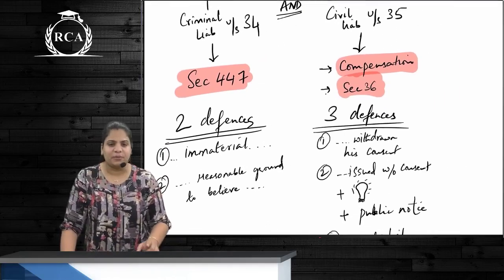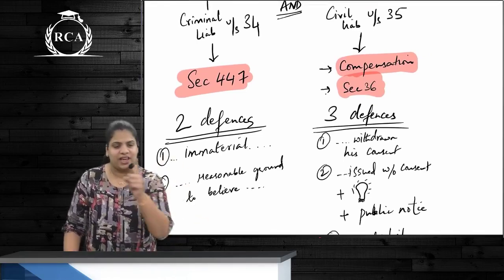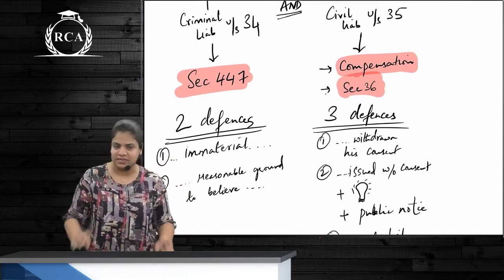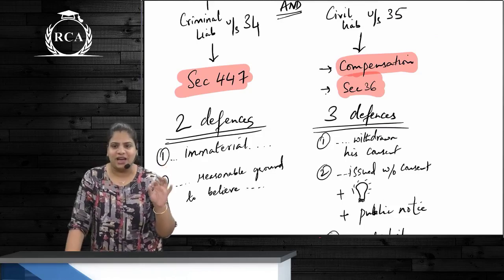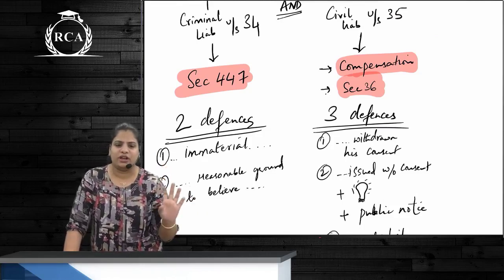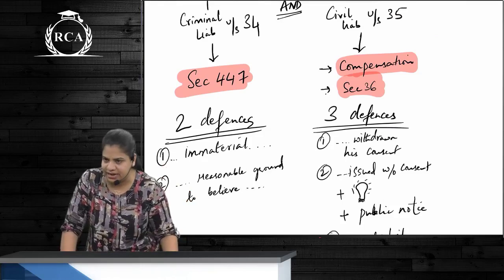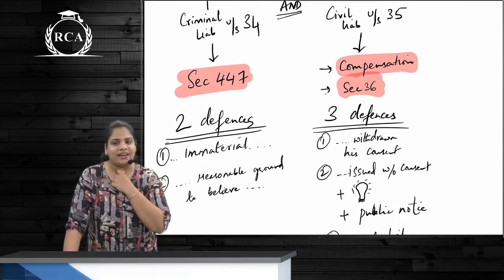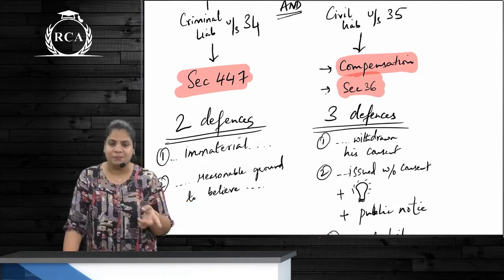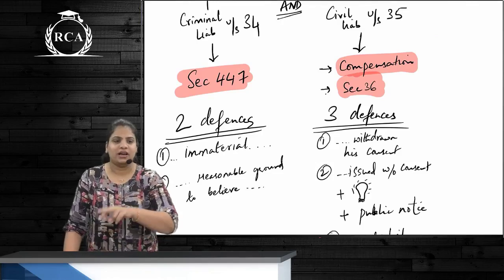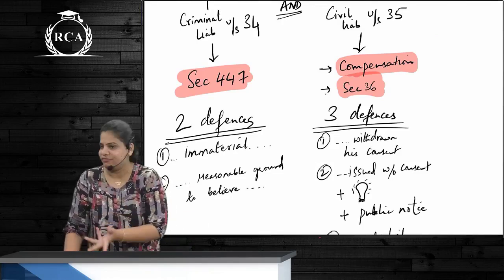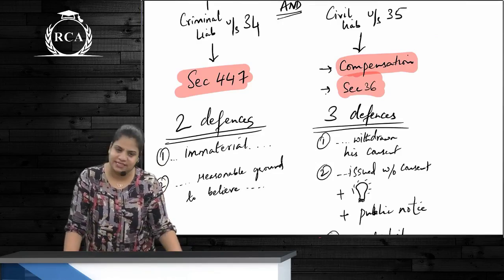In case of criminal liability, we have two defenses. In case of civil, we have three defenses. The two defenses in criminal are, firstly, the inclusion or omission was immaterial, and next one, he had reasonable ground to believe, and he did believe that the inclusion or omission of the statement was necessary, correct?